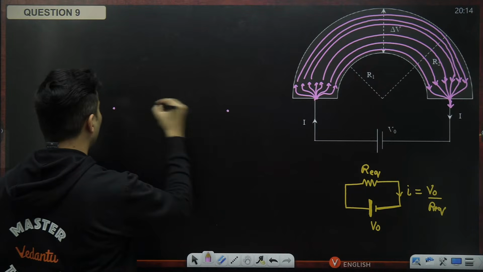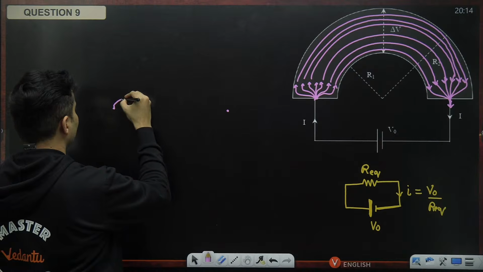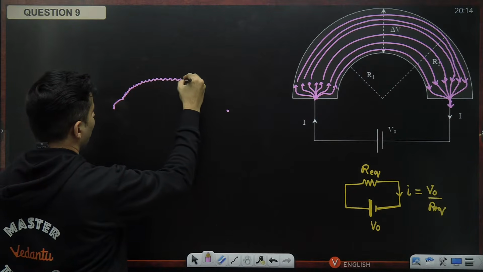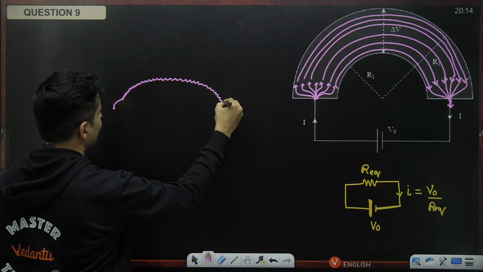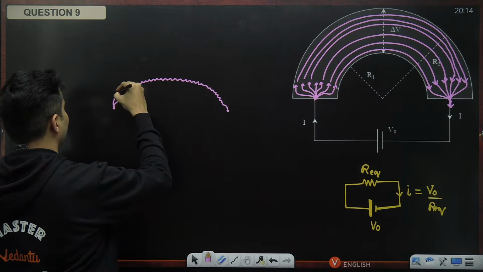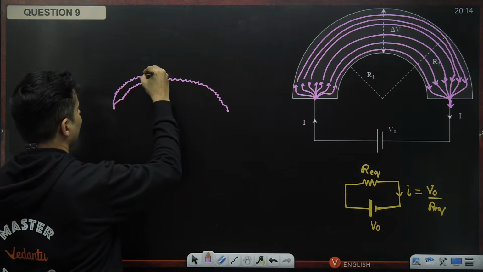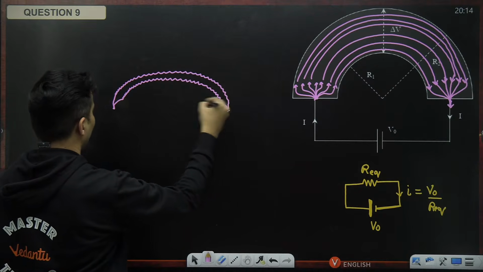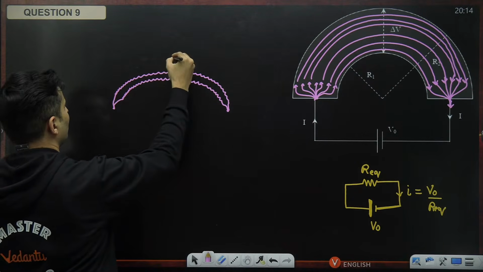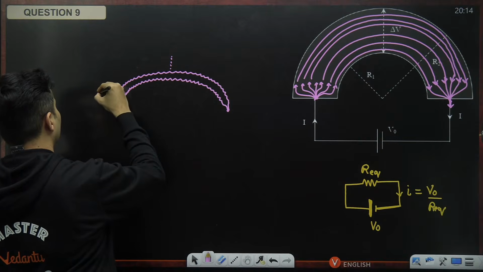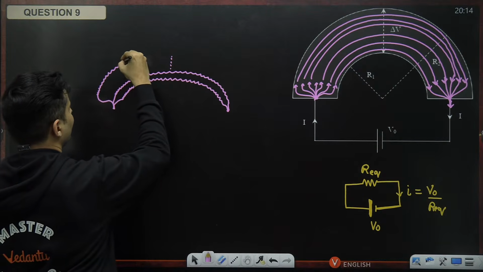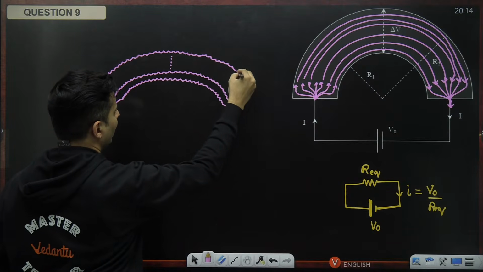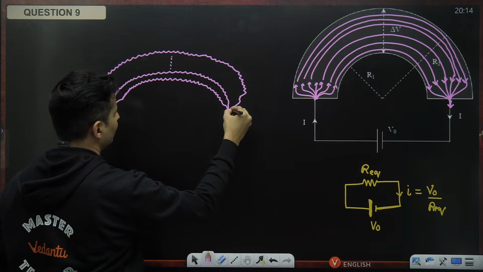Between these 2 points, it feels as if you have one resistance like this, one resistance like this, different resistances, and so on and so forth till you go to the last resistance like this. All these resistors are actually in parallel.